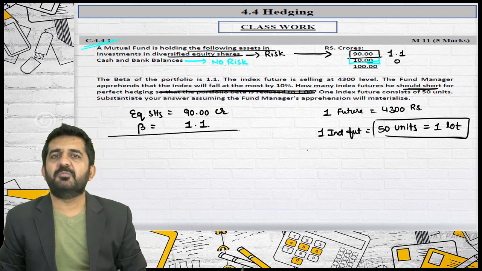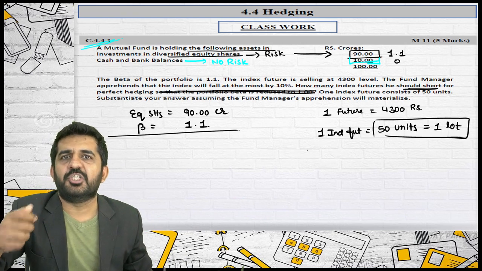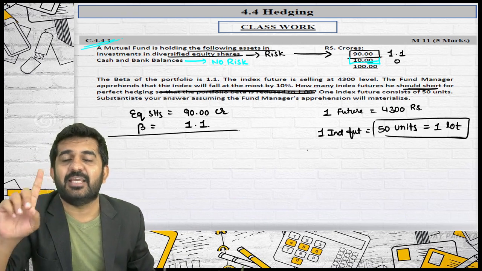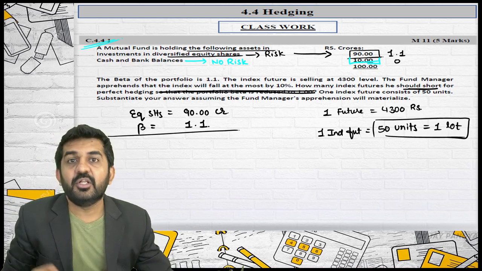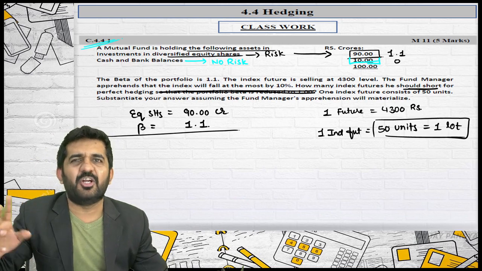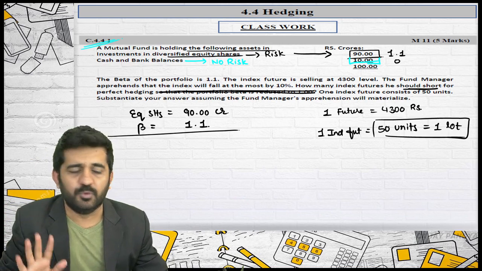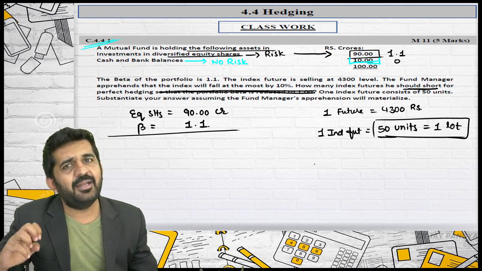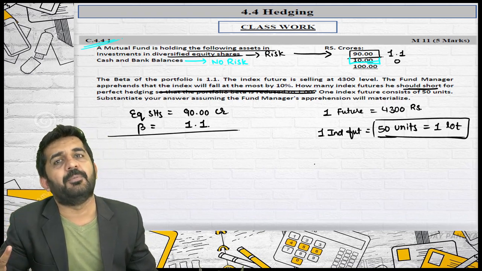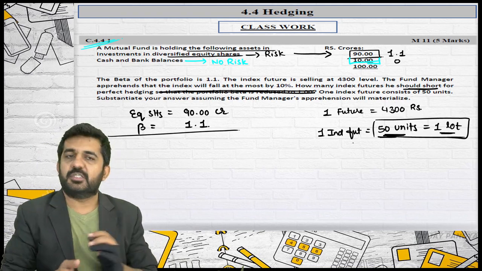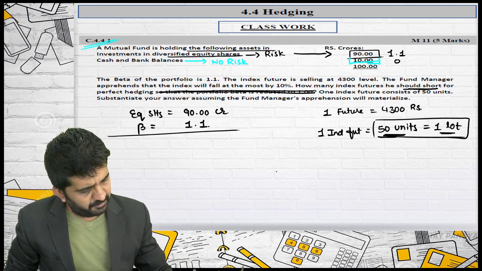See, what does this mean? You cannot take a sale position in one future. You will have to take at least a sale position in 50 units, that is 50 futures or 100 futures or 150 futures. You cannot deal in 1, 2, 3 futures. You will have to deal minimum in 50 units and maximum in multiples of 50. Is it alright? One lot is equal to 50 units. So this is the information of futures.